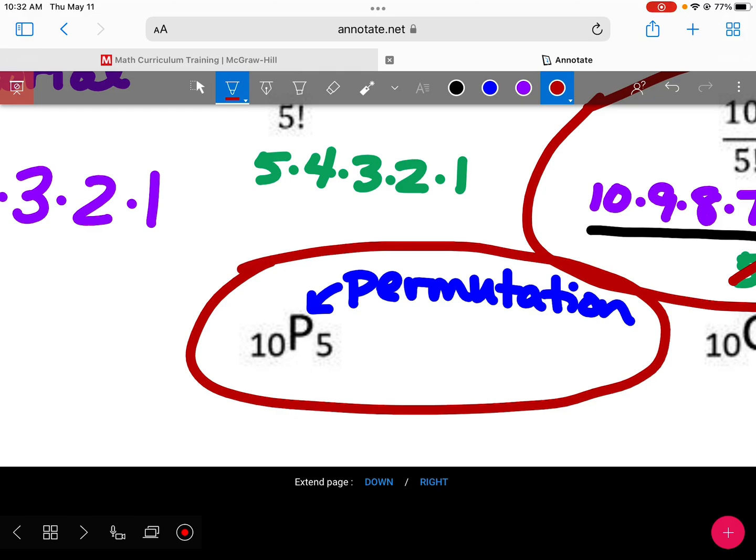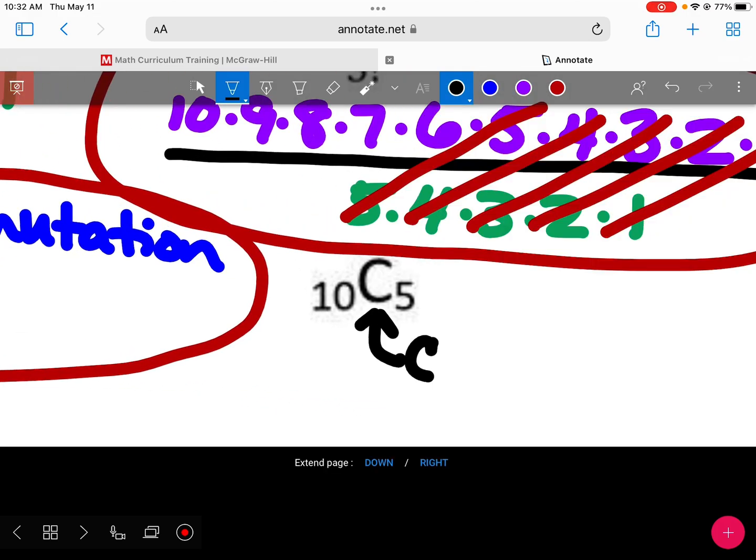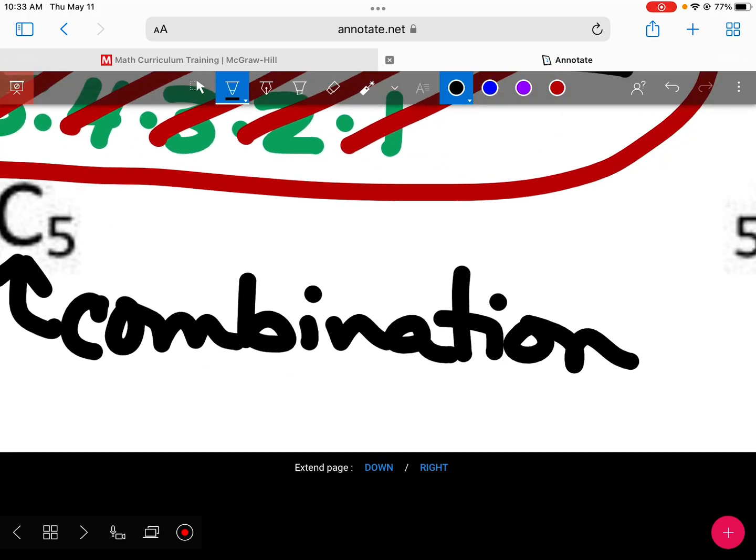What does the C mean here in this next one? Combination. Did we say this was a permutation or a combination? We said it was a permutation, so it can't be that one, because that's not a permutation. What about this last one? It's an error. This says I only have 5 things total, and I'm going to choose 10 of them. If I only have 5 kids in my class, can I pick 10 kids to take outside? No. So that doesn't work.